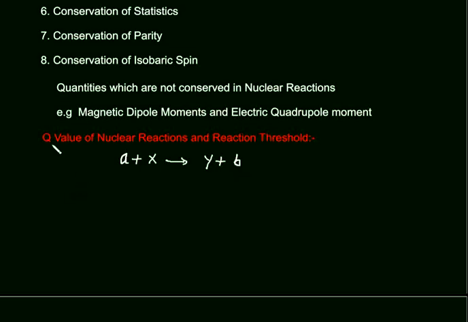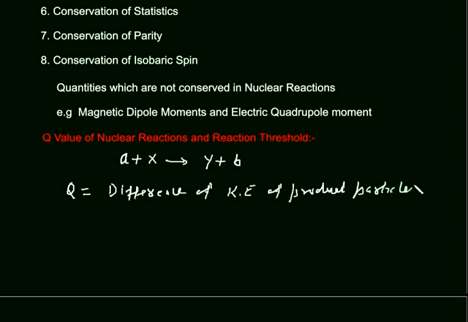Now we define the Q value of a nuclear reaction. The Q value of a nuclear reaction is the difference of kinetic energy of product particles and reactant particles.